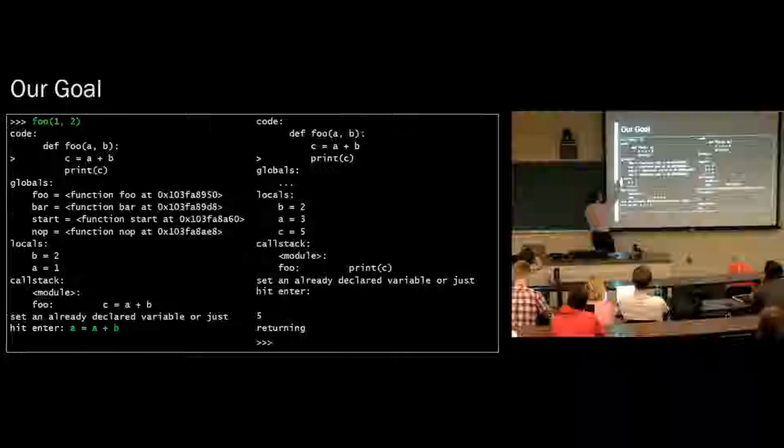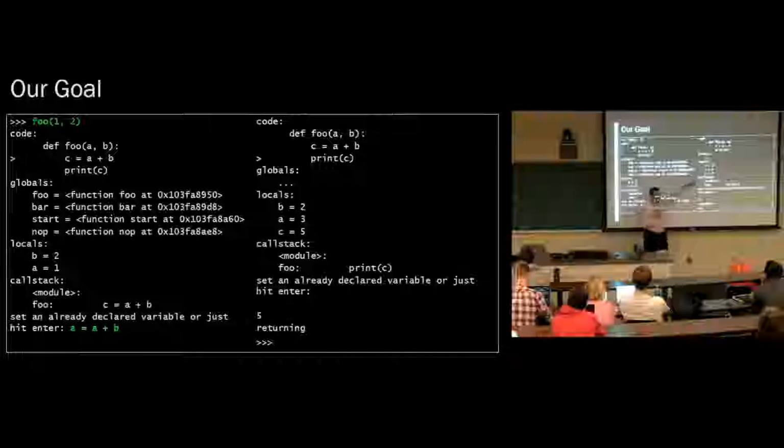C got set. But in between these 2 lines, we also said, go ahead and set A to be A plus B. A plus B is 3, now A is 3. And look, not only that, but C, instead of being 3, is 5. Because C is A plus B, B is 2, A is now 3, and 2 plus 3 is 5.